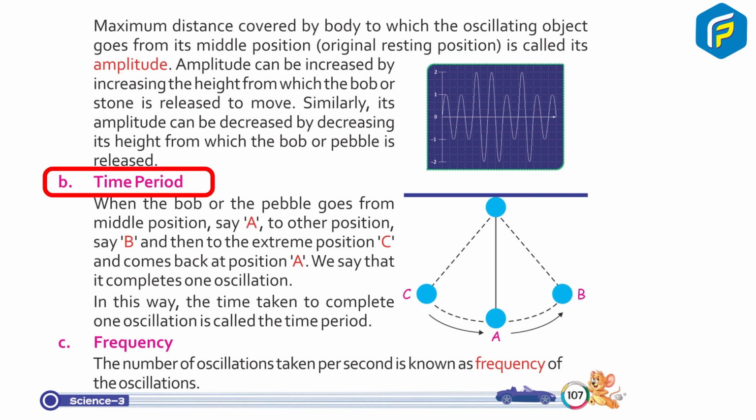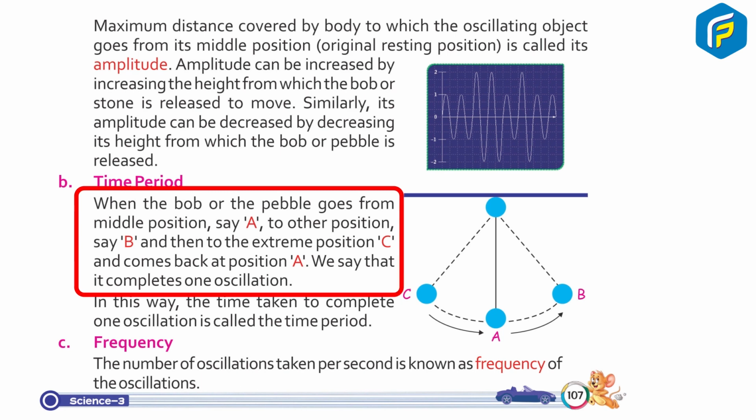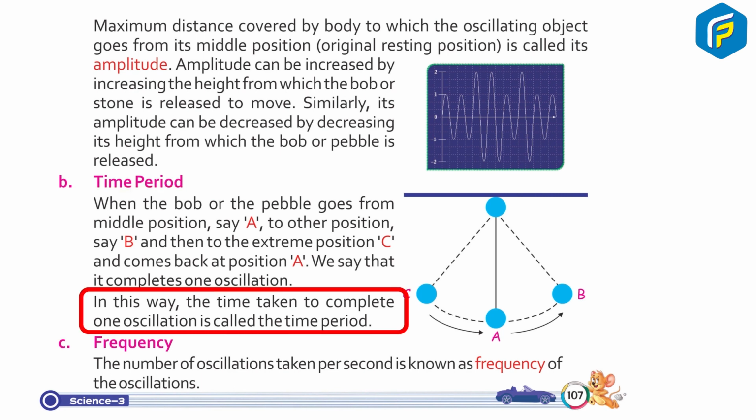B. Time period. When the bob or the pebble goes from the middle position, say A, to the other position, say B, and then to the extreme position C, and comes back to position A, we say that it completes one oscillation. In this way, the time taken to complete one oscillation is called the time period.